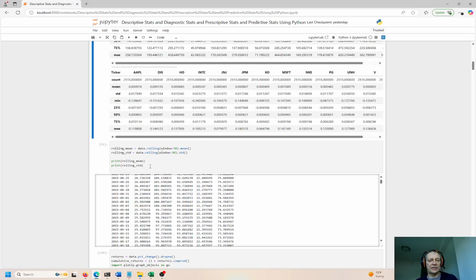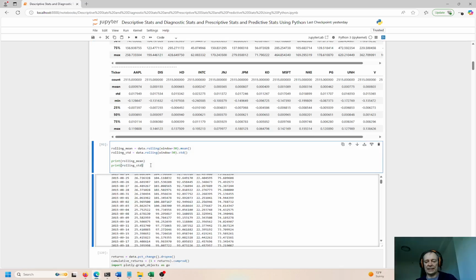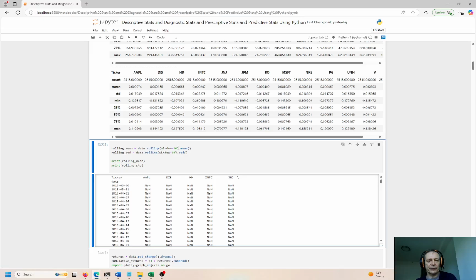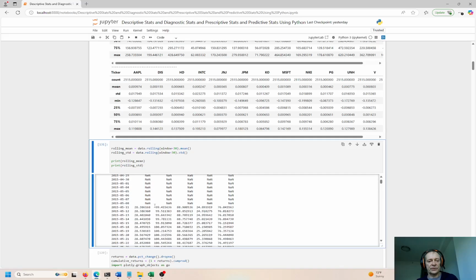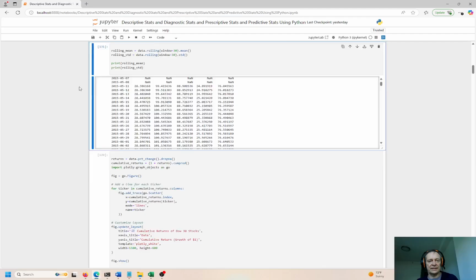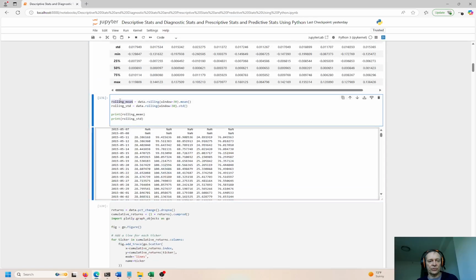And another example would be a rolling mean. So what happened? What happened in the past? Rolling mean, we are looking at Control-Enter to refresh this. Data rolling with a window of 30 days. So we're looking at a lag of 30 days. We're going 30 days back and taking the mean of these data points, right? So that is describing what happened right here. And then we're also looking at the standard deviation. So here we have the rolling mean, okay? Dot mean is the function right here for this data set, and dot standard is the standard deviation.